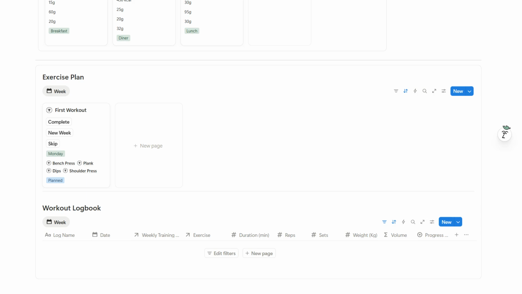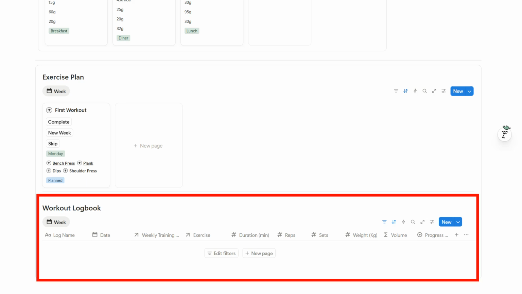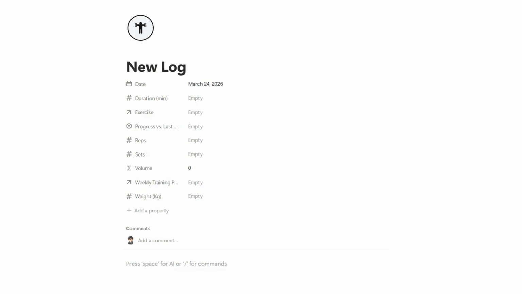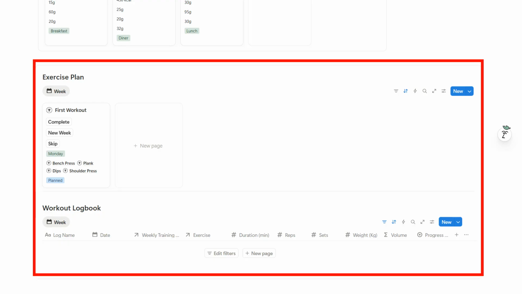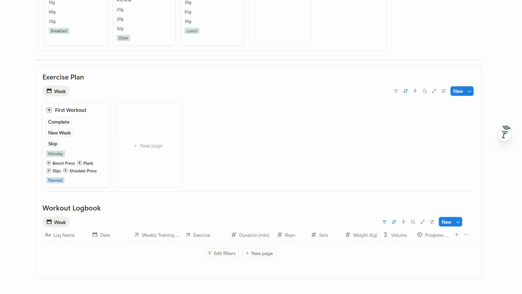Below the exercise plan, you'll find the workout logbook. This database is used to document completed training sessions. For each workout, you can record what exercises you performed and track your progress over time. By combining the exercise plan with the workout logbook, the system helps you stay consistent with your training. You can plan your workouts in advance and then log the sessions once they are completed.